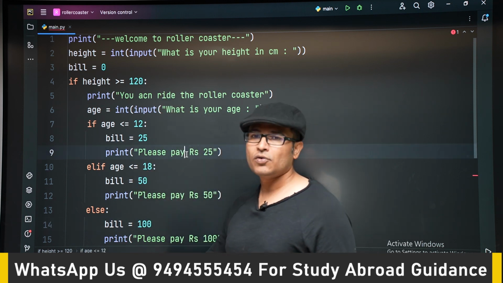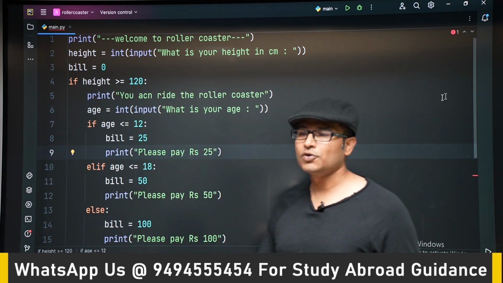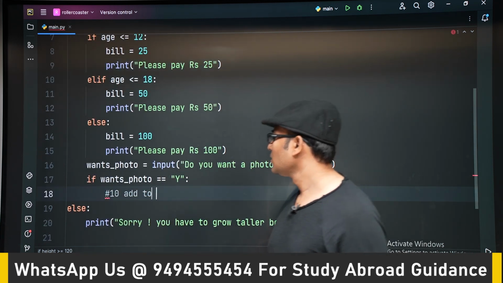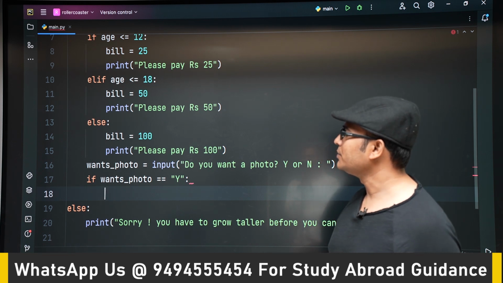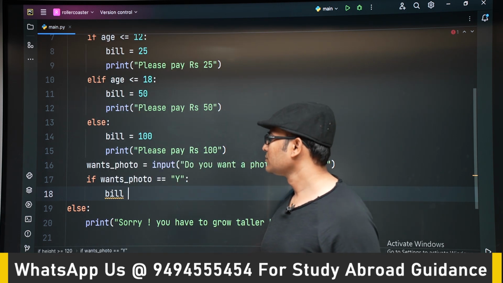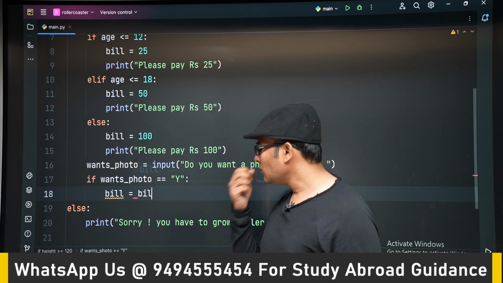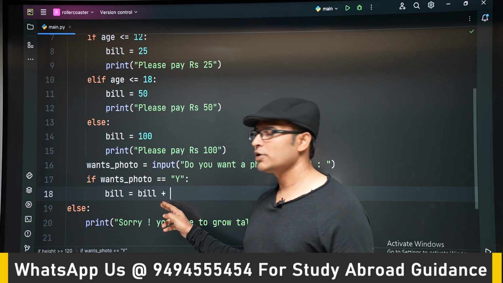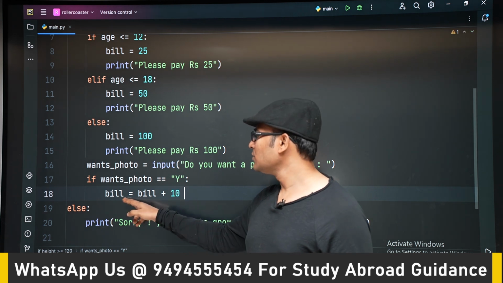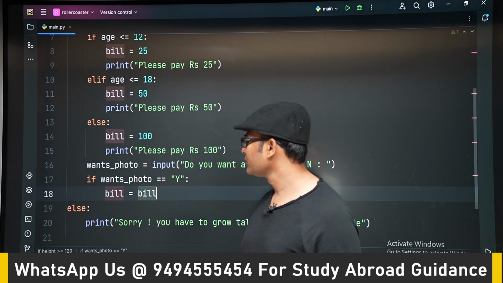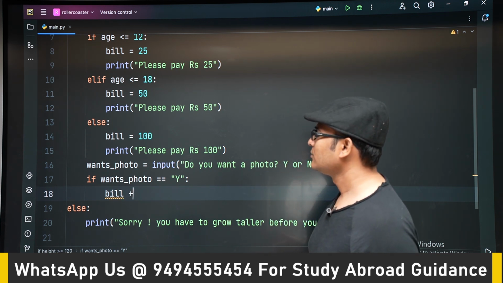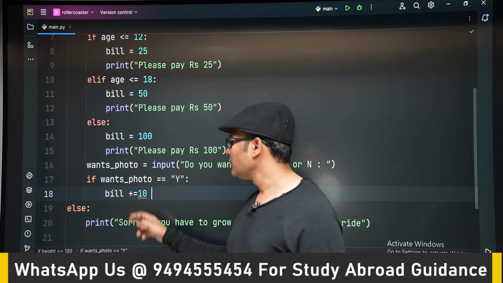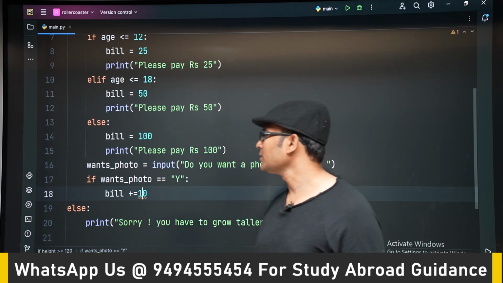Now to this bill amount, I can add 10 rupees if they want a photo. Here, to the bill amount, I am going to add 10 rupees. So bill equal to bill plus 10 we can write like this, or a better way to write it is using shorthand notation. Bill plus equal to 10. Let's use that. Bill plus whatever the bill is which we have calculated based on the age, we are simply writing bill plus equal to 10. Okay.